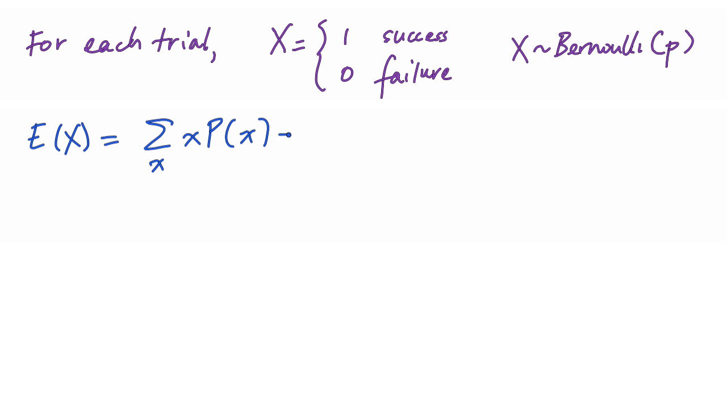So this works out to be 0 times the probability of not getting a success, which is 1 minus p, plus 1 times the probability it comes up 1, a success, which is probability p, and doing the math, this works out to be just p.